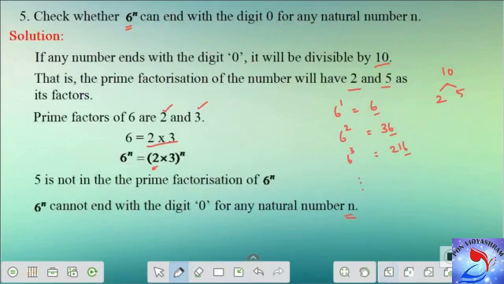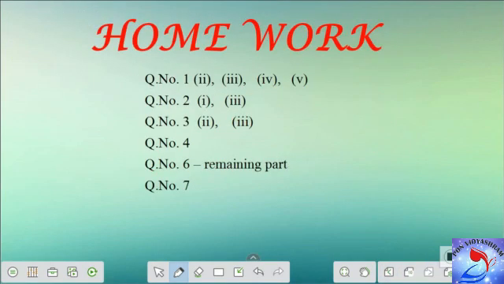So these are your homework problems for the day. Complete it with whatever you have learnt in this session. It will give you an idea to solve the entire exercise.